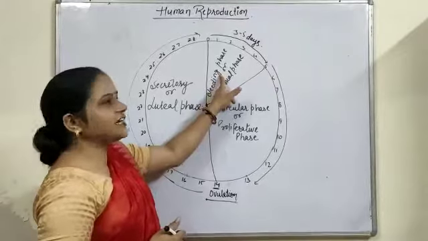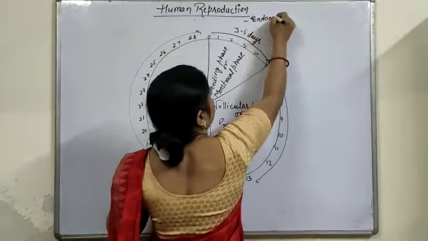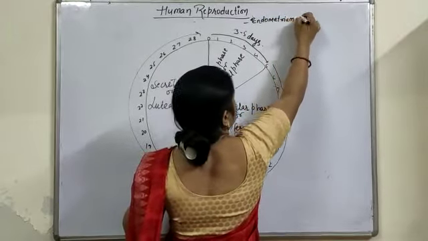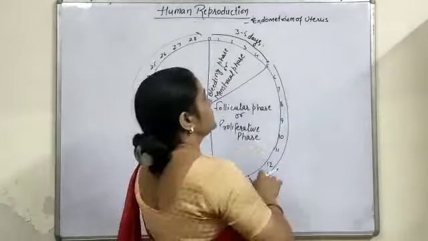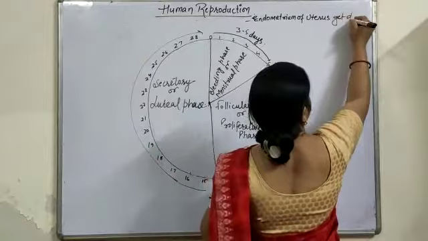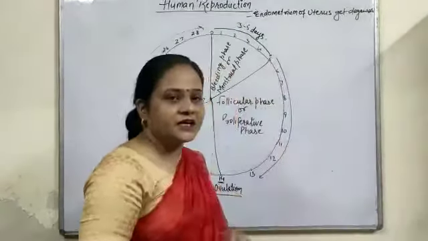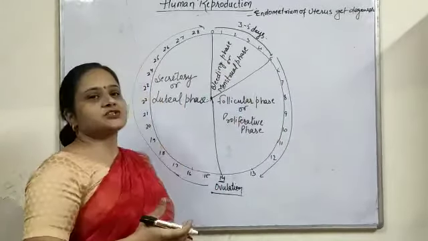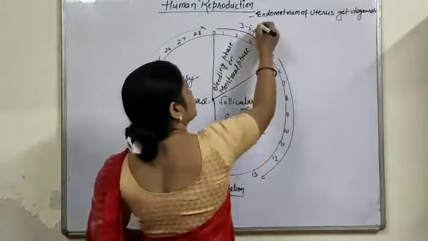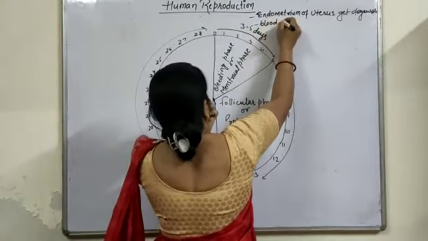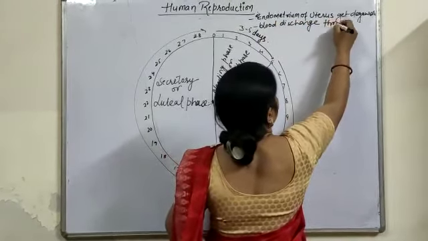First of all, the bleeding phase. Bleeding phase means the endometrium of the uterus, the inner lining of the uterus, degenerates. When it degenerates, it consists of a heavy amount of blood, mucus, etc. Then the blood is discharged through the vagina.